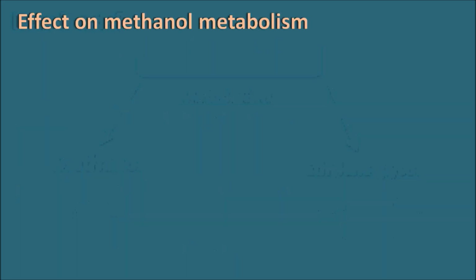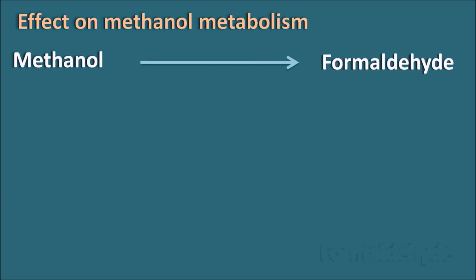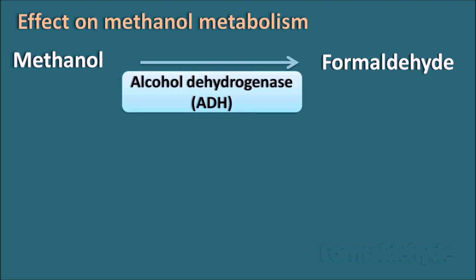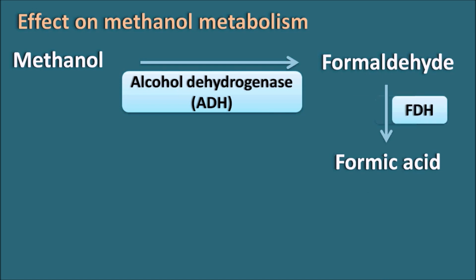Effect on the methanol metabolism. Methanol is converted into formaldehyde by an important enzyme, alcohol dehydrogenase, ADH. This enzyme causes the oxidation of the OH group into the aldehyde, so methanol is converted to formaldehyde. This formaldehyde is then further oxidized to formic acid by the formaldehyde dehydrogenase enzyme. Formic acid, by several steps, can be converted into carbon dioxide and water.